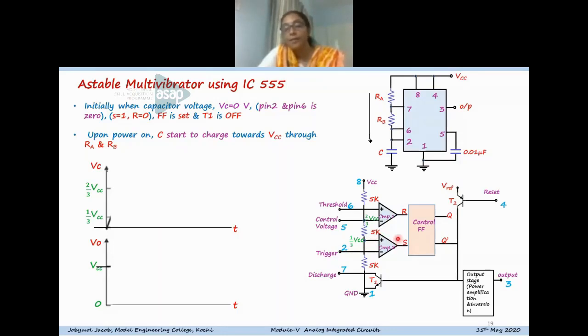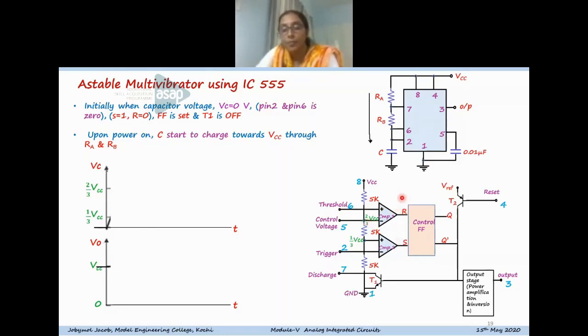Since pin 6 is connected to the non-inverting terminal of the first comparator, whose inverting terminal is at 2/3 VCC, the output of the first comparator will be 0.